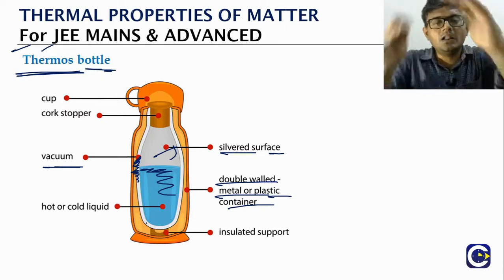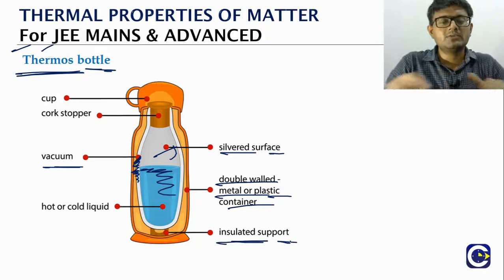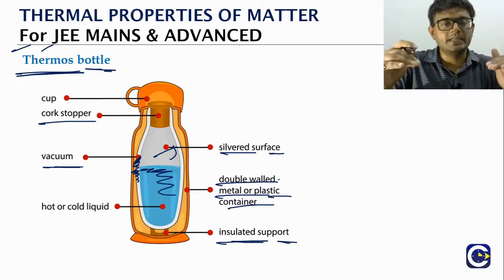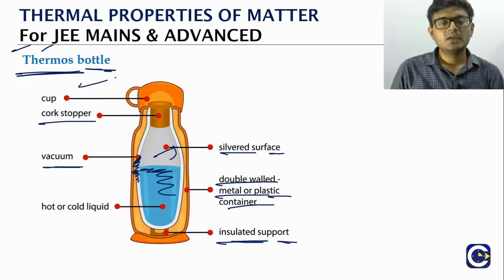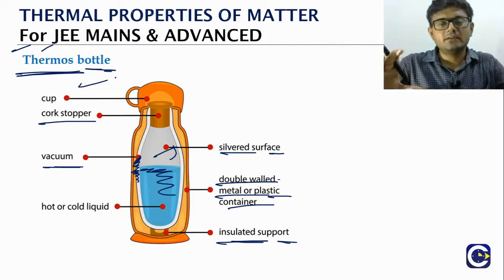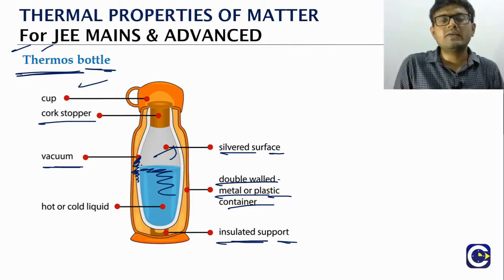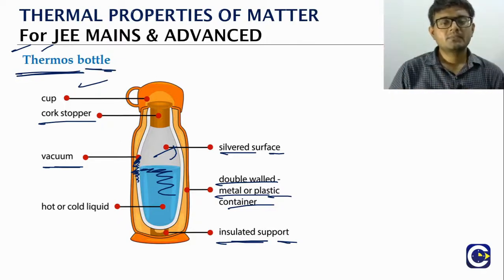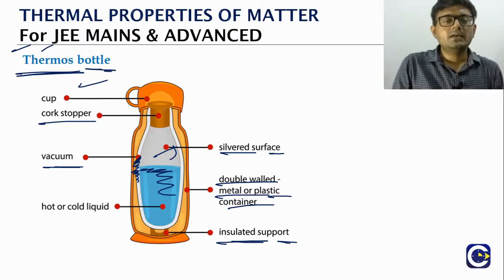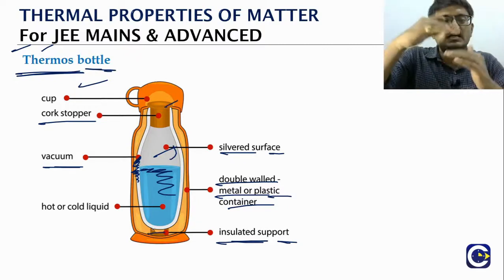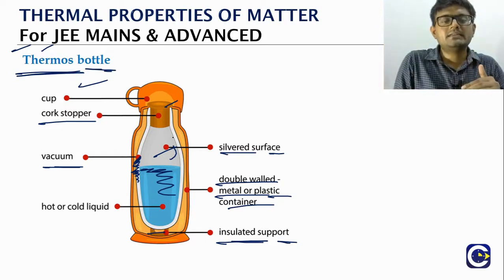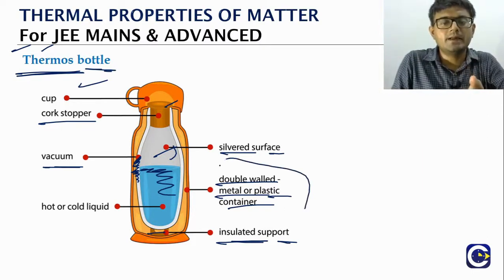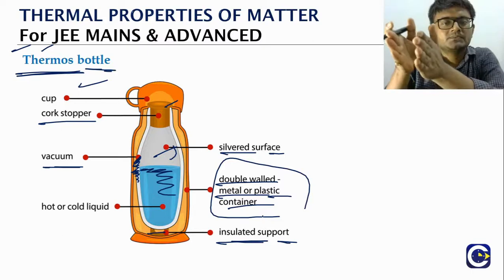And all the attachments, right? Like you can see the bottom attachment is an insulated support. Top also you will have a cork or a stopper that is also made up of insulating material. Then we will have a cup, of course, on top. So basically, completely insulated. And conduction is stopped because we are creating a vacuum using the double walled container. So with this, top and bottom we are able to stop the conduction. Sidewise, since we are creating that vacuum through the double walled metal container, the conduction is stopped.